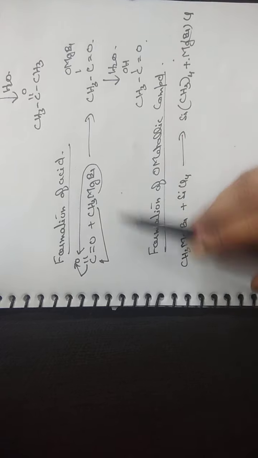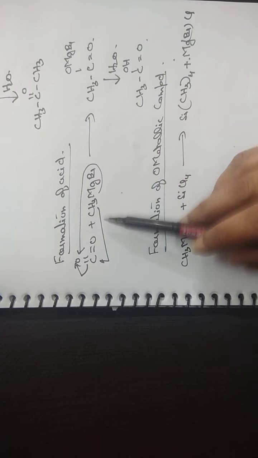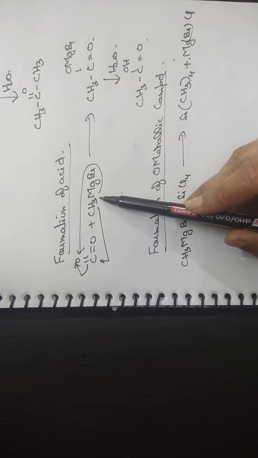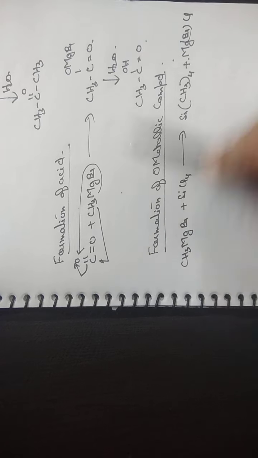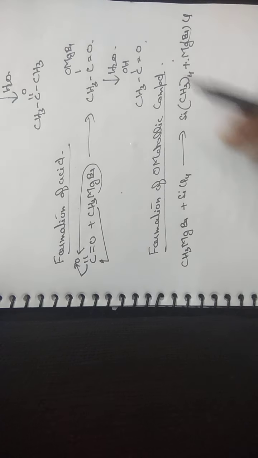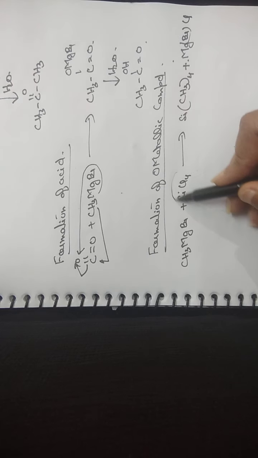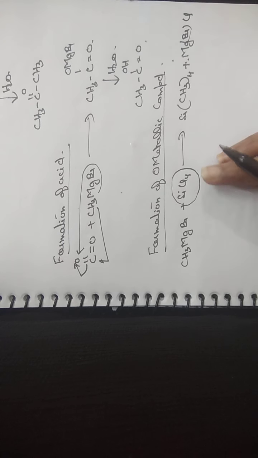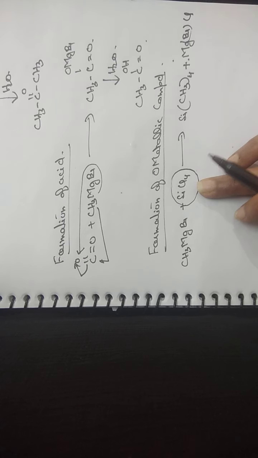And then we have the formation of acid. The acid can be formed by the reaction of Grignard's reagent with carbon dioxide. And last is the formation of organometallic compounds, when it reacts with silicon tetrachloride, which is known as an inorganic halide.